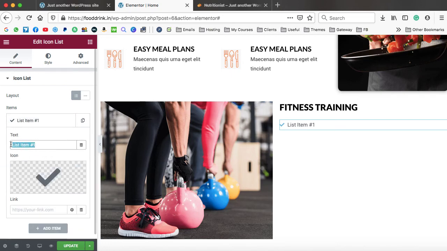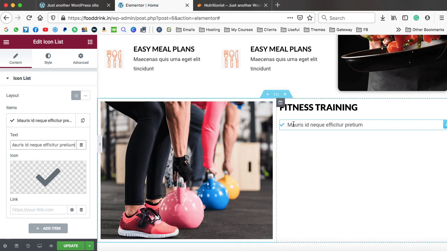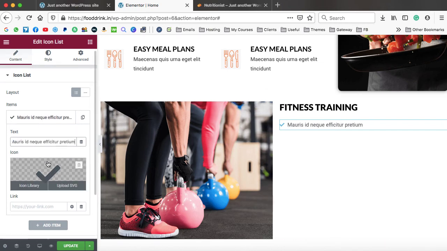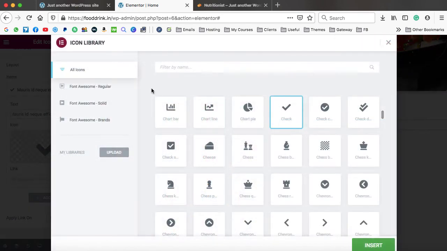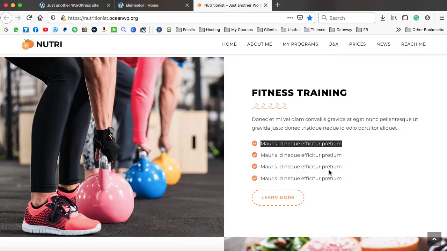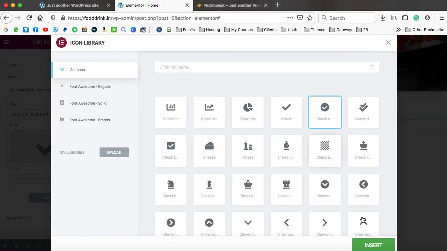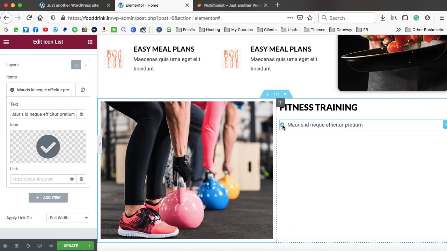In the text box, you can just put the text, whatever you would like to display. So this is the text. Now it's time to set the icon. So here we have the icon library. Just click on it. And here we can use this one. This is the check that they have used on their website. Yeah, that is the one. Click on insert. It will appear like this.